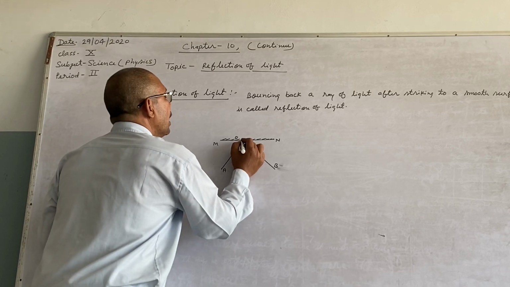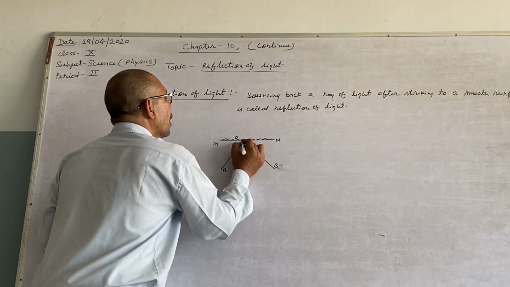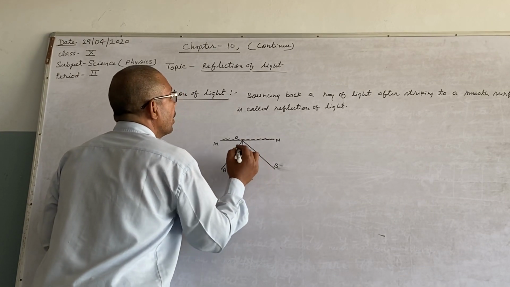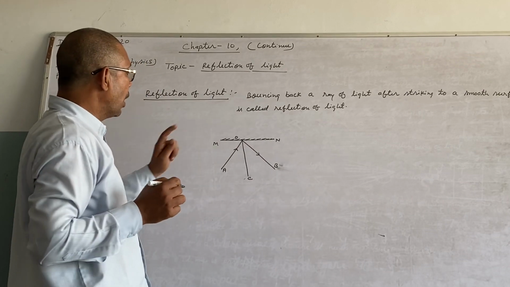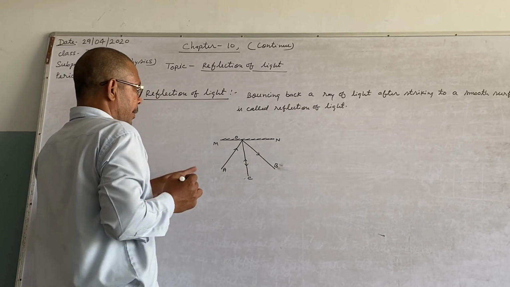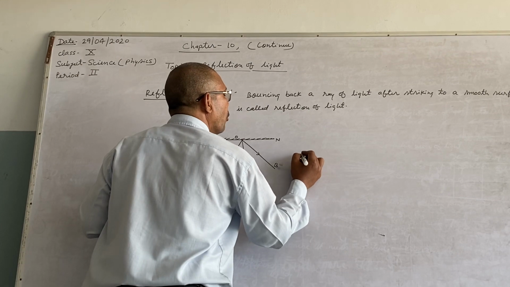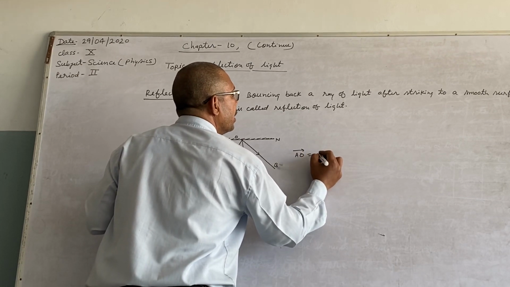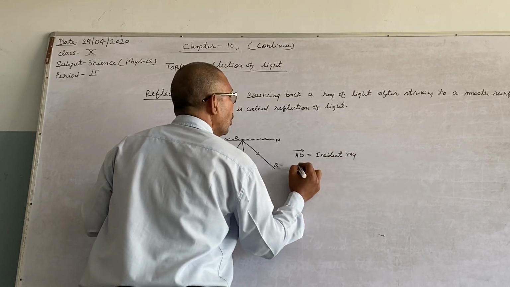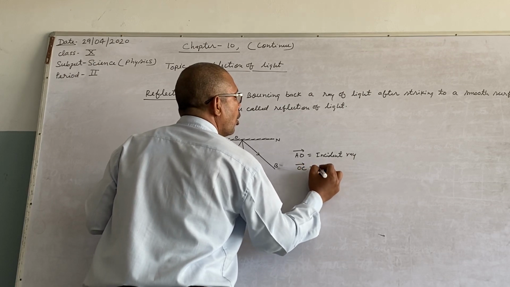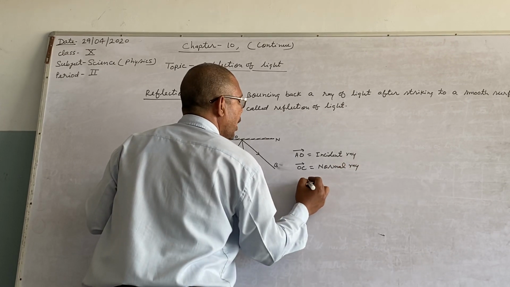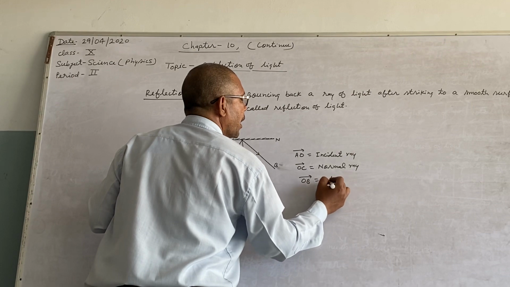If you draw a perpendicular, let it be OC. Here AO is the incident ray, OC is the normal ray, and OB is the reflected ray.